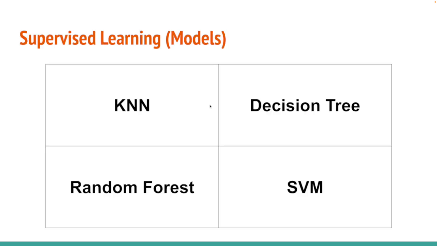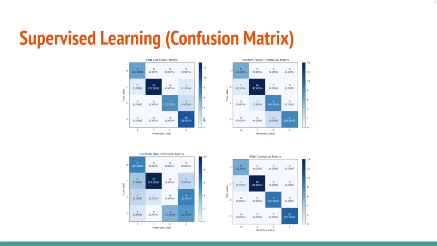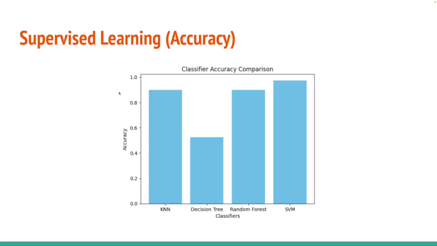So we come to our Part A, which is supervised learning models. We will use four models in this supervised learning: KNN, decision tree, random forest, and SVM. After we run our models, the results for the four different models are shown in confusion matrices.